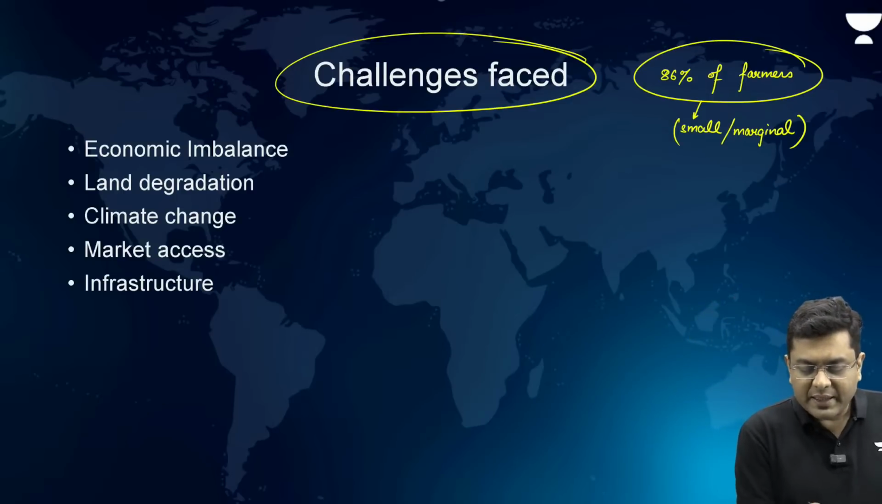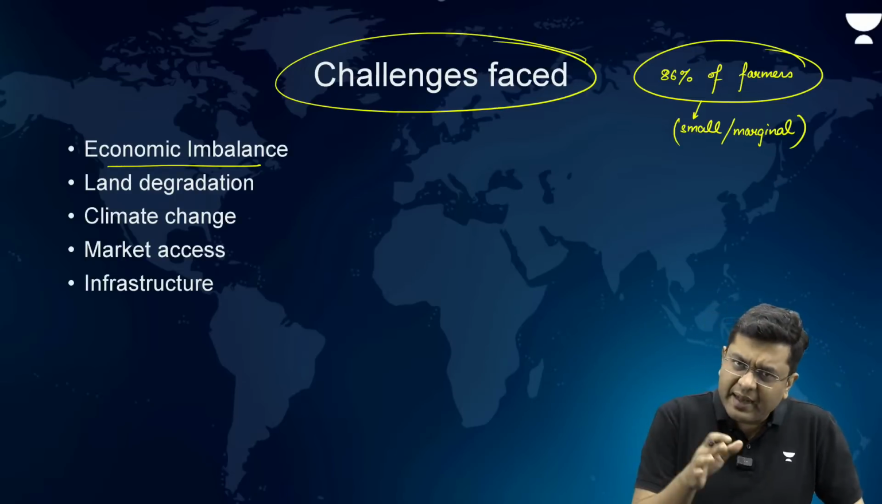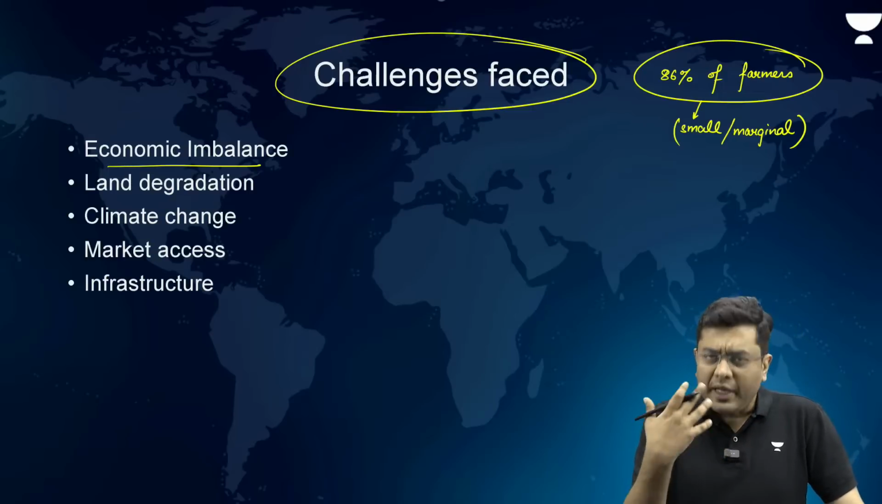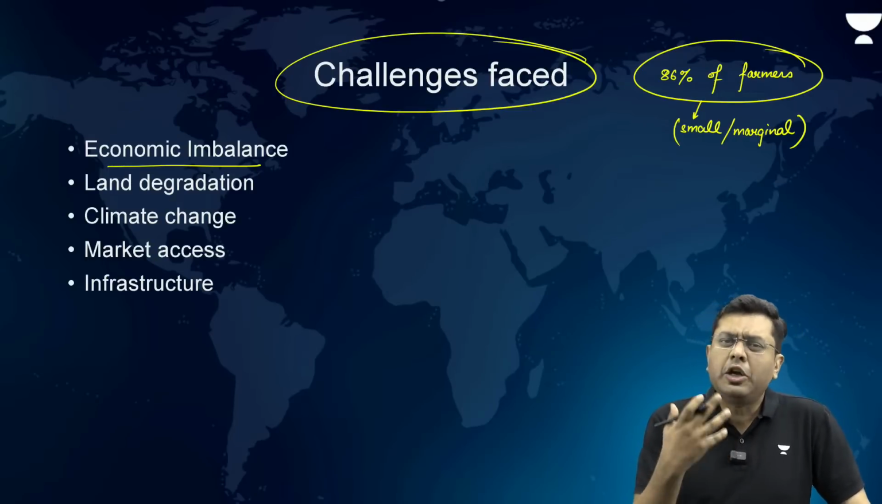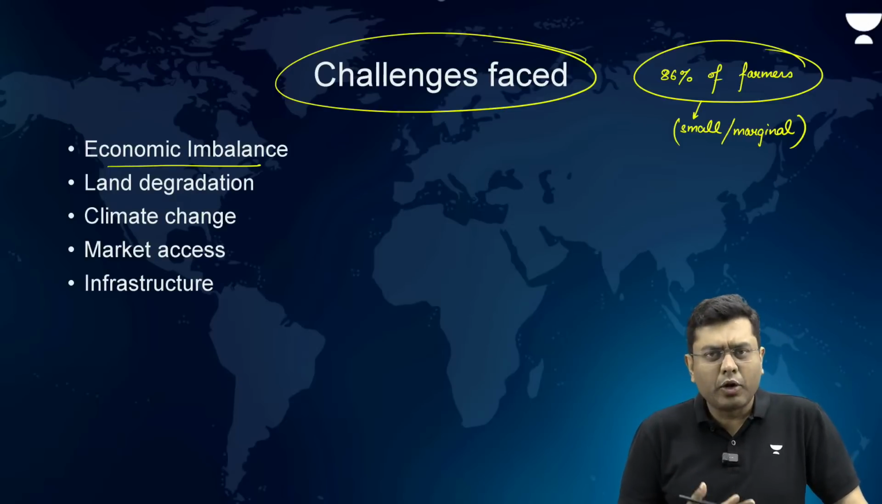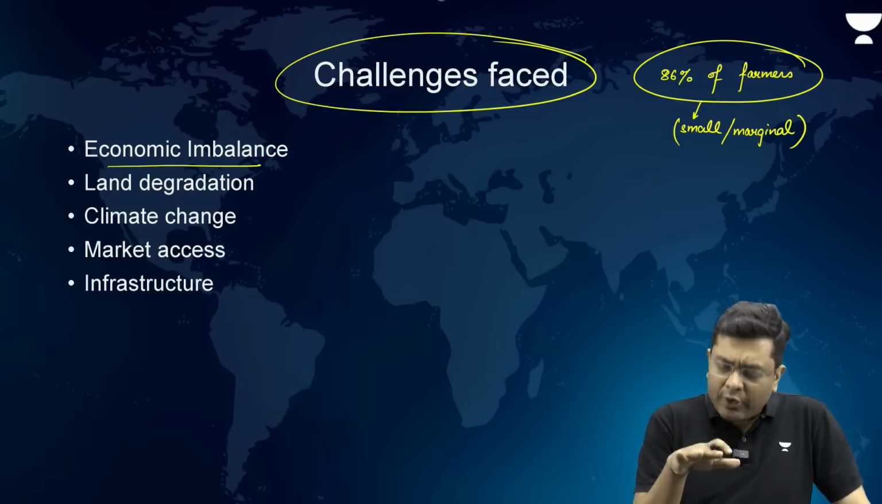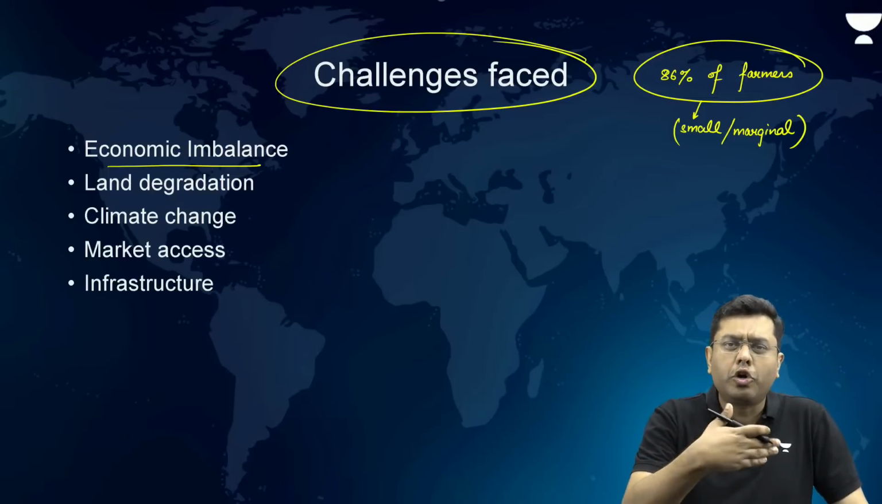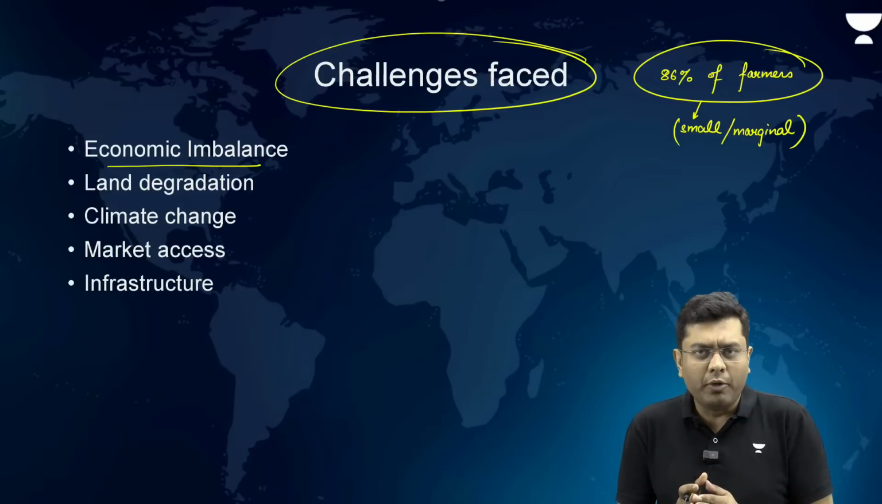Other than that, you can have the economic imbalance. Economic imbalance, again, in the case of inequality in the size of the land, or even the contribution that the farming sector makes to the GDP. That in itself tells you that overall the farming sector is not contributing uniformly. All the farmers are not contributing uniformly.